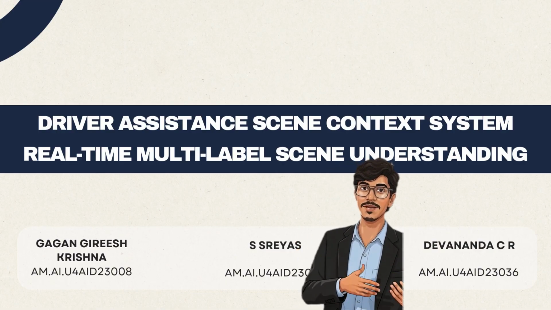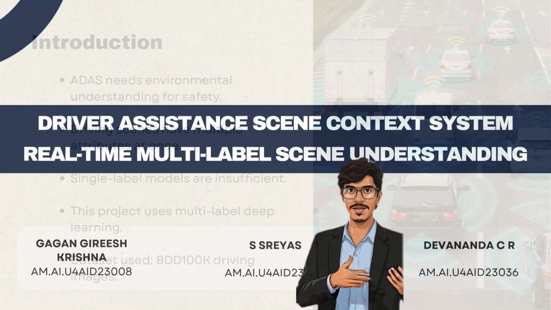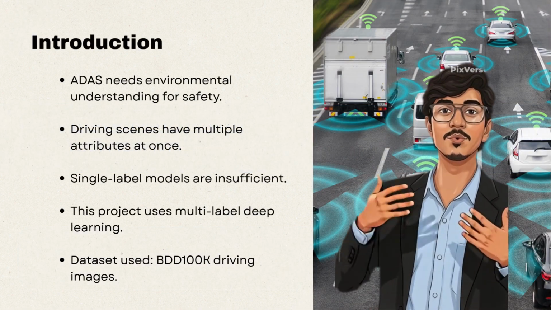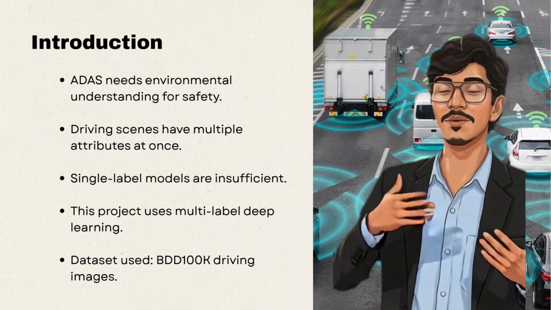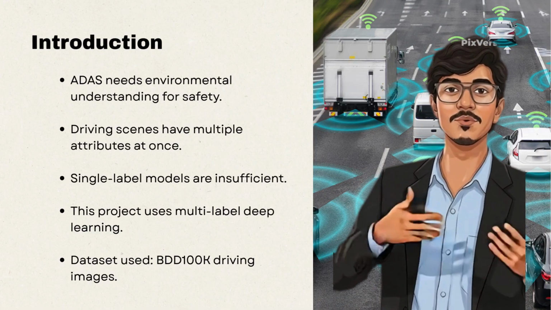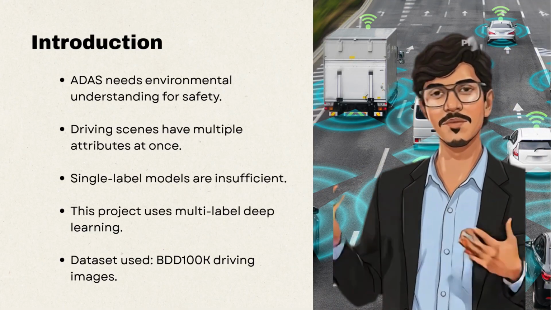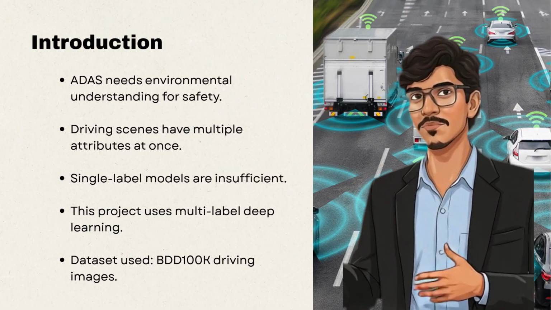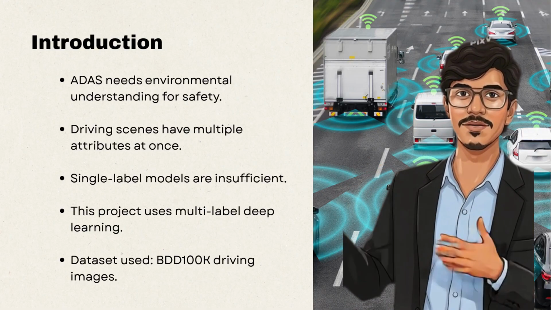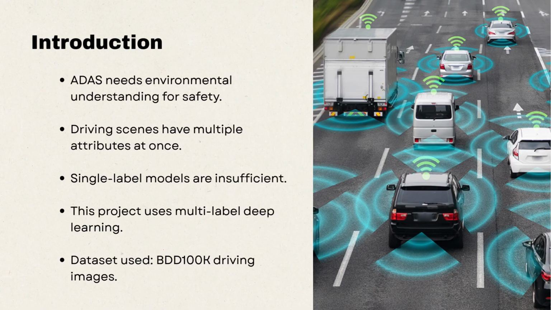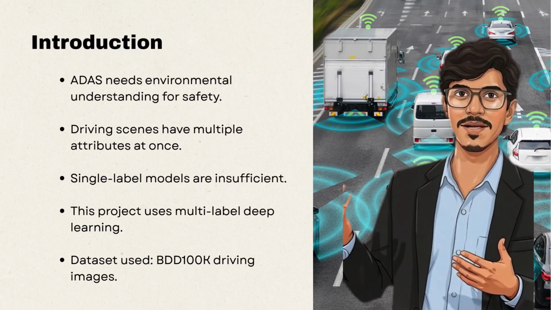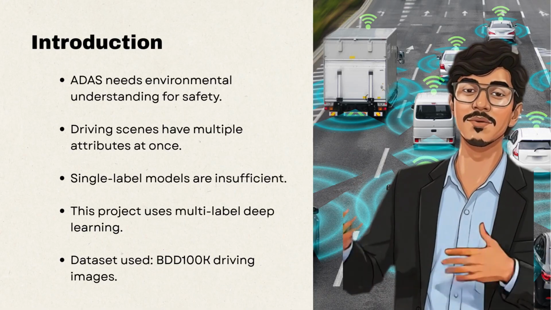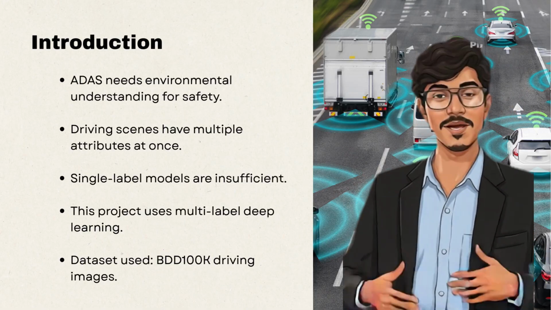Driver Assistance Systems, or ADAS, need to clearly understand the environment around the vehicle to ensure safe navigation. But real driving scenes are complicated because many conditions occur at the same time. For example, a vehicle can be on a residential road at night during heavy rain. Most traditional models only classify one label at a time, such as weather or road type. This is not enough for real-world driving.